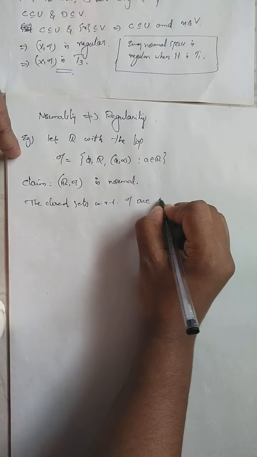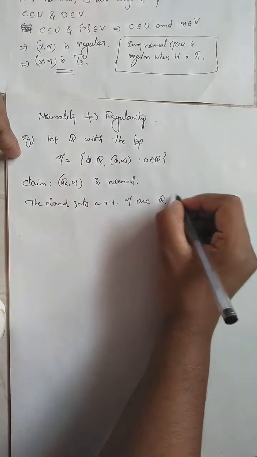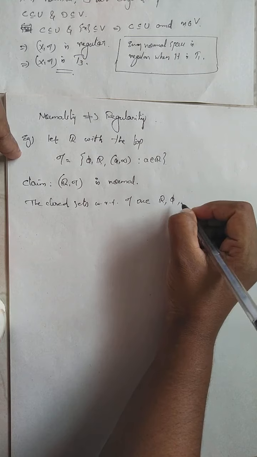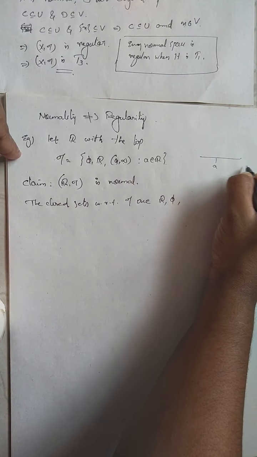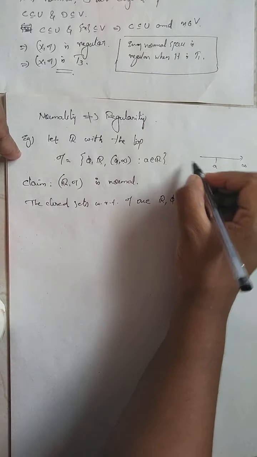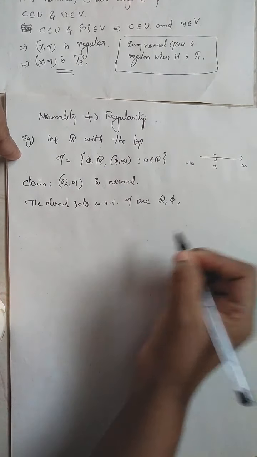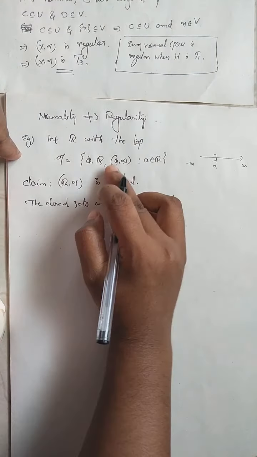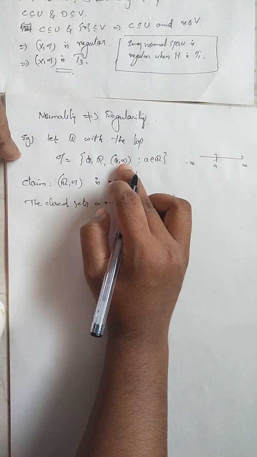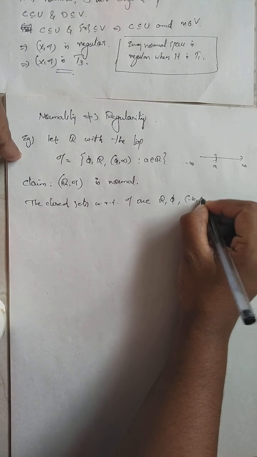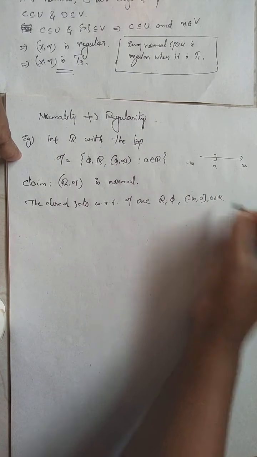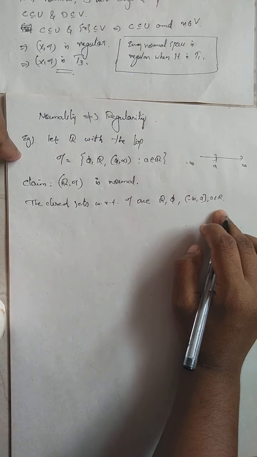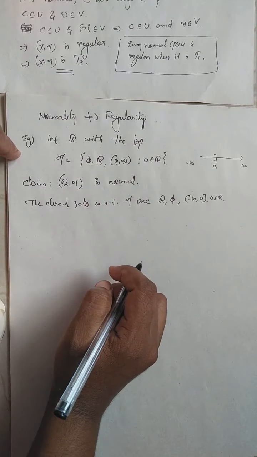Complement of the empty set is R, complement of R is the empty set, and the complement of the interval (a, infinity) will be (minus infinity, a], a in R. So these are the closed sets with respect to this topology tau.